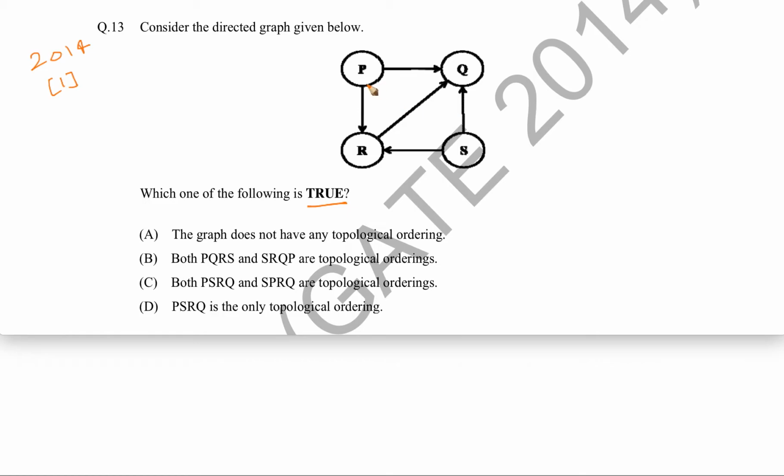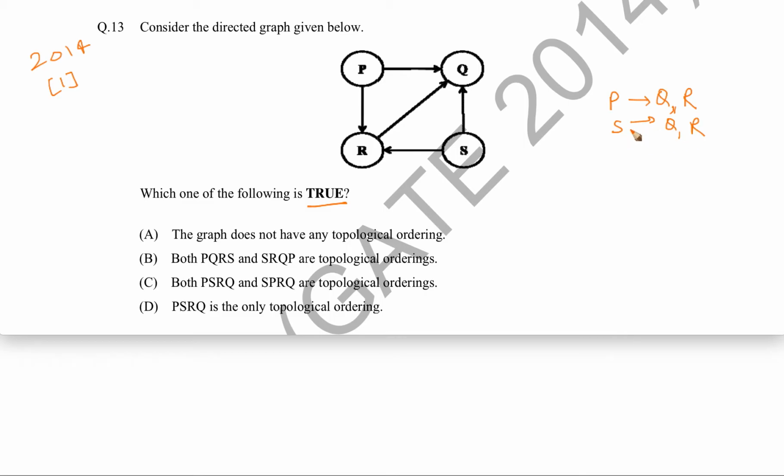See, as per the direction, we can see that P should come before Q and P should come before R. Okay, now here we can see that S should come before Q and S should come before R. So what we are saying is that P should come before Q and R, and S should also come before Q and R. Okay.